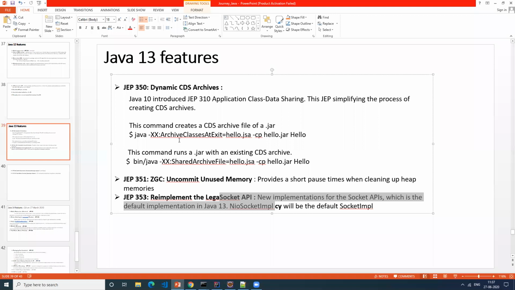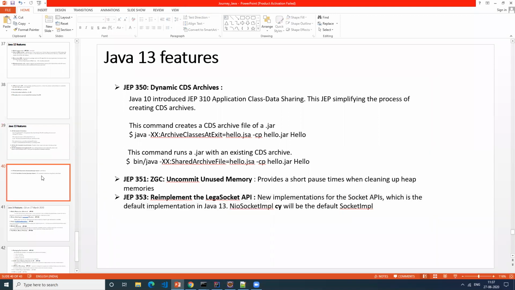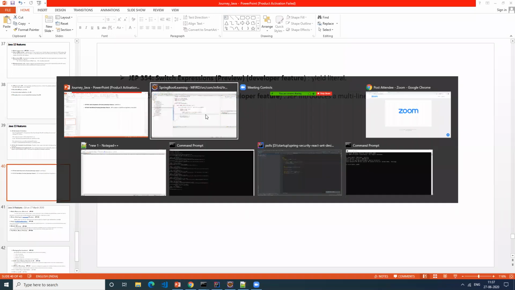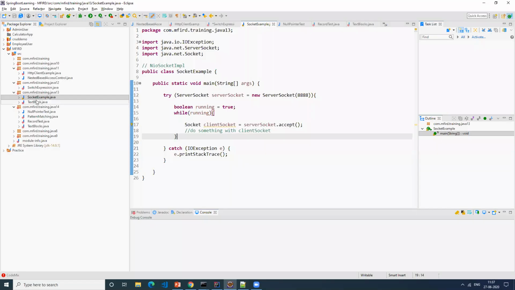Okay, so, moving further. These two things I just wanted to highlight: switch expressions and text blocks. What exactly are these two things? Let me go back to Java 13 itself, I think here.